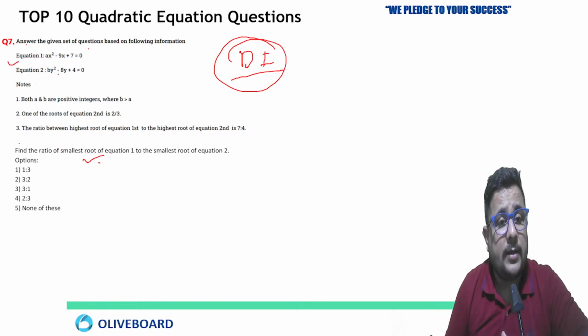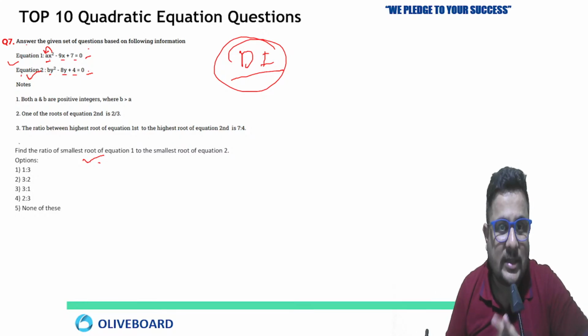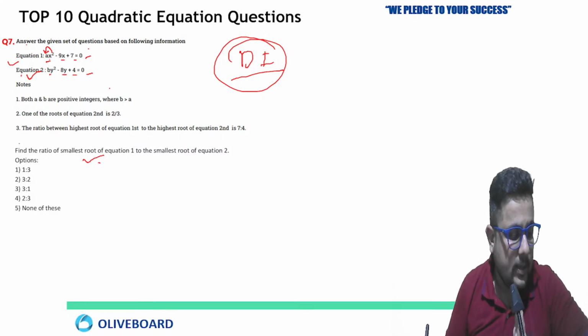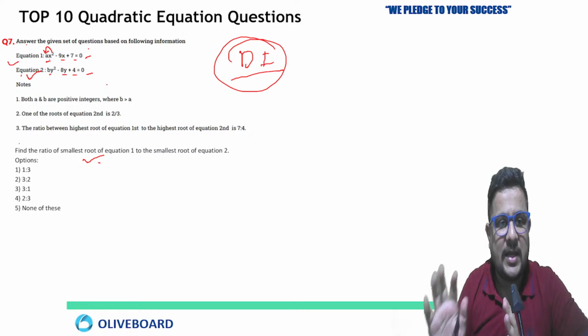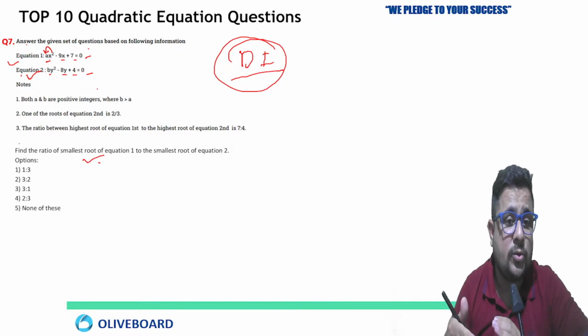Now equation 1, equation 2. Here ax square minus 9x plus 7 equals to 0. So in the first equation, the coefficient of x square is not given. Other things are given. Equation 2, by square minus 8y plus 4 equals to 0. So how you will approach that, you have to check out here. You can easily do it. Some of the questions I will give you as homework also based on that. First I need to explain how you will approach this question, right?